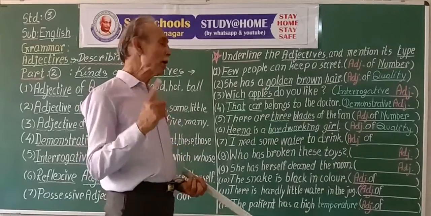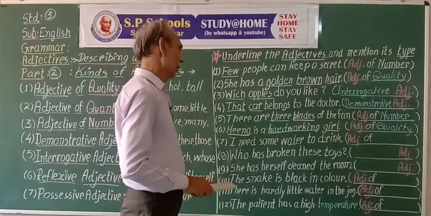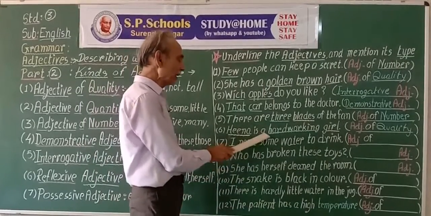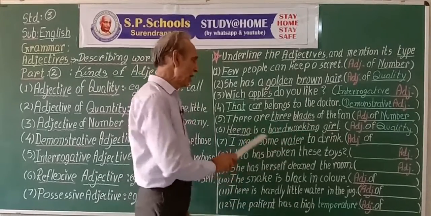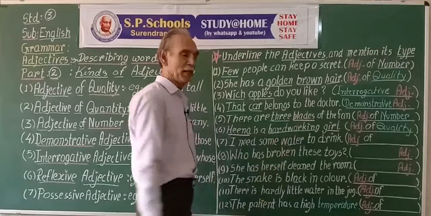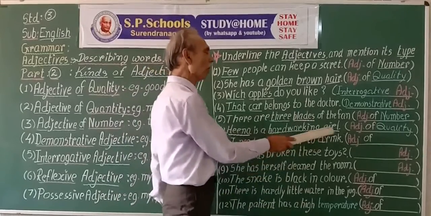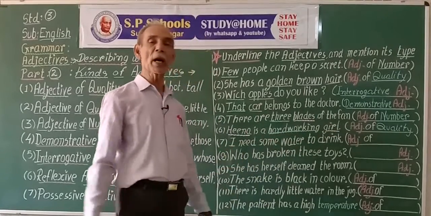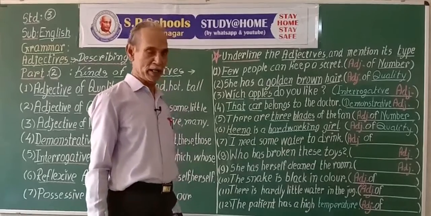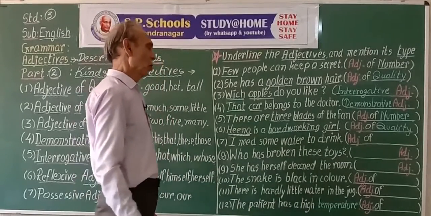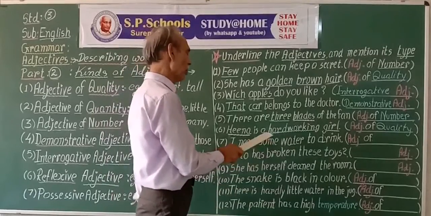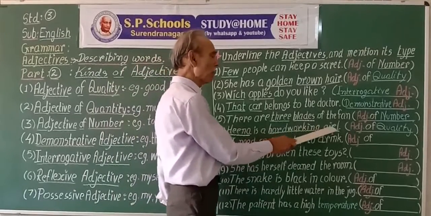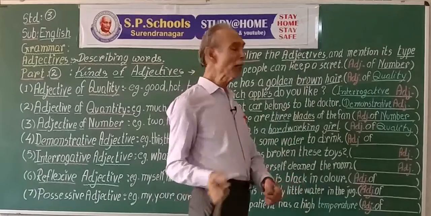Now, one point to mind here, that there is an article A. Hina is a girl. Hina is a hard-working girl. So, before a common noun, we usually put article A or AN. Common countable nouns take the articles. So, when an article is put before the common noun, but if at all there is an